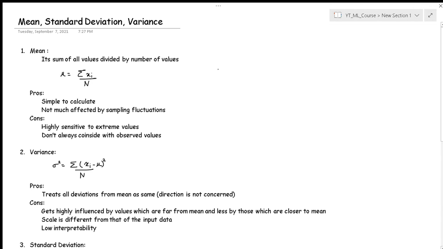This will be a very basic video regarding the mean, standard deviation and variance. Those of you who know this concept can skip this video, it's fine. Those who want to refresh just the concept, let's go through it.